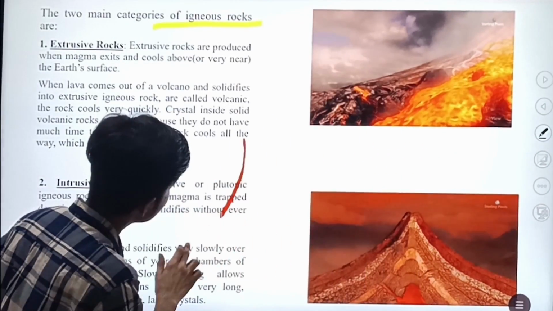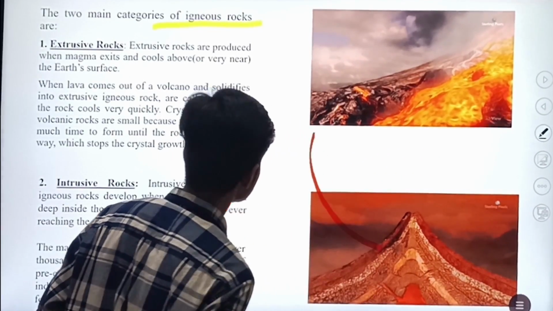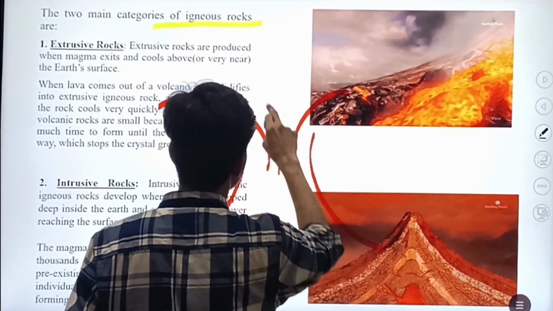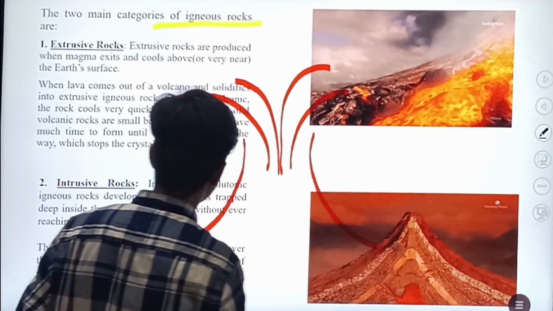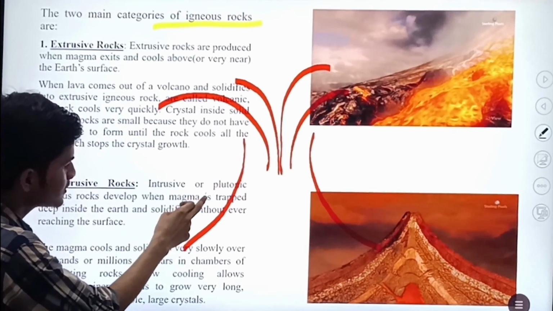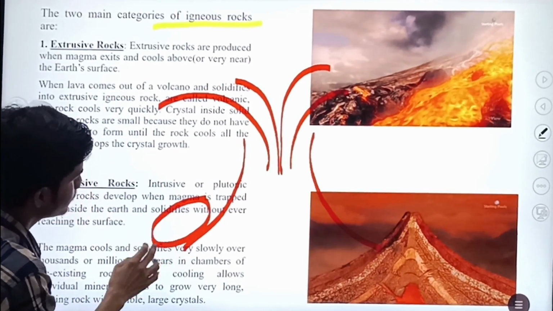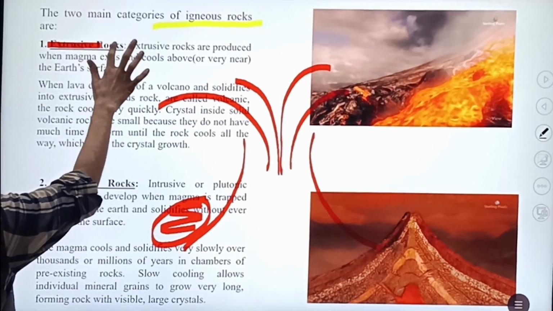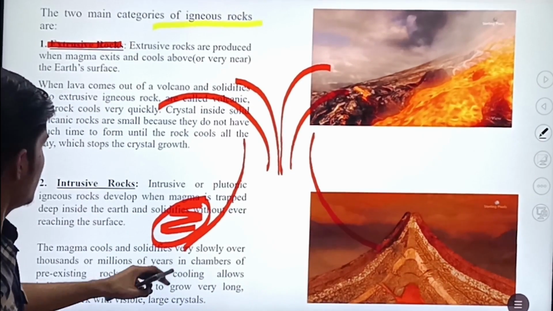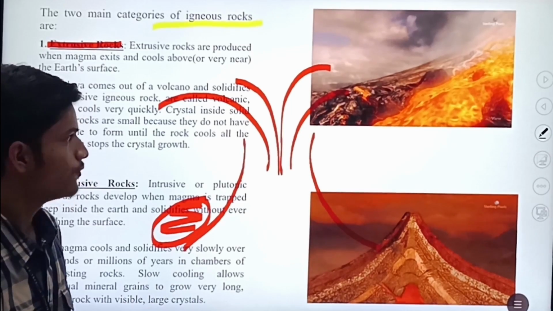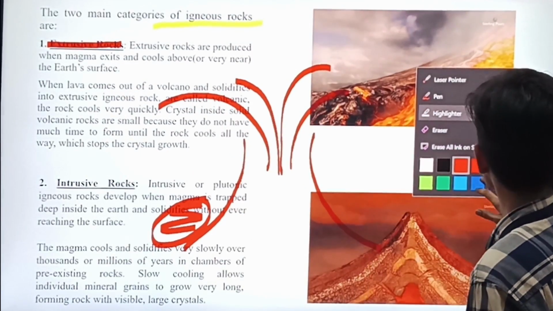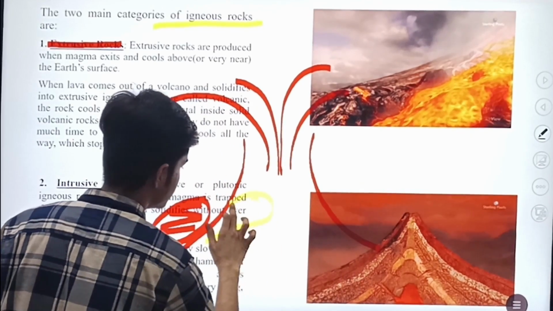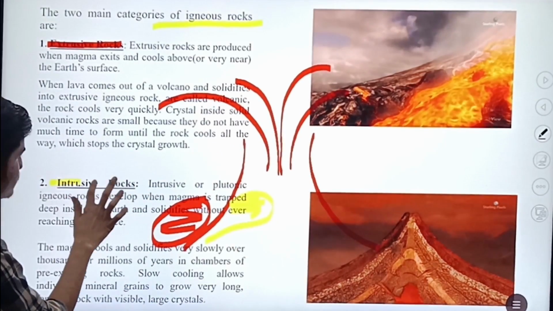When volcanic eruption occurs, magma exits from the volcano, and magma which cools on the surface of the crust is known as extrusive rock, and magma which cools inside the volcano is known as intrusive rock.